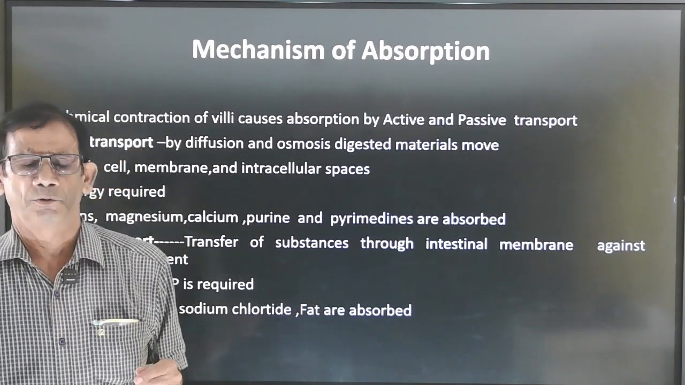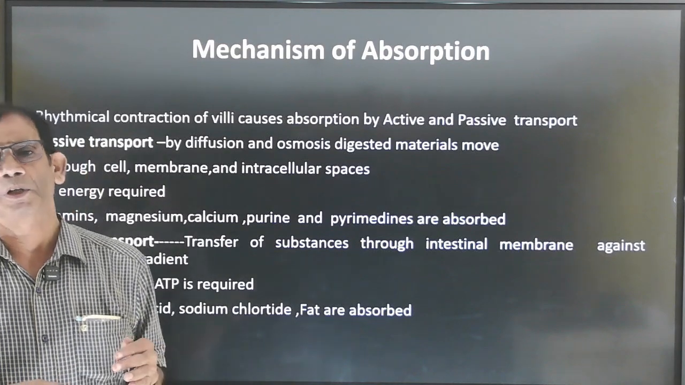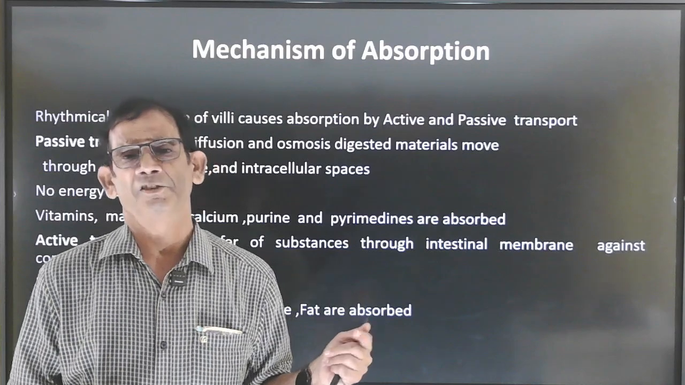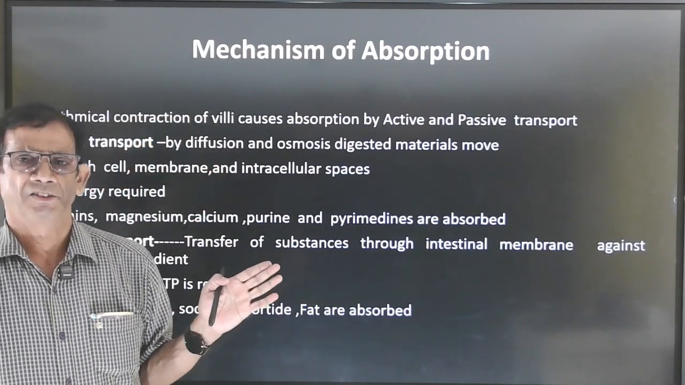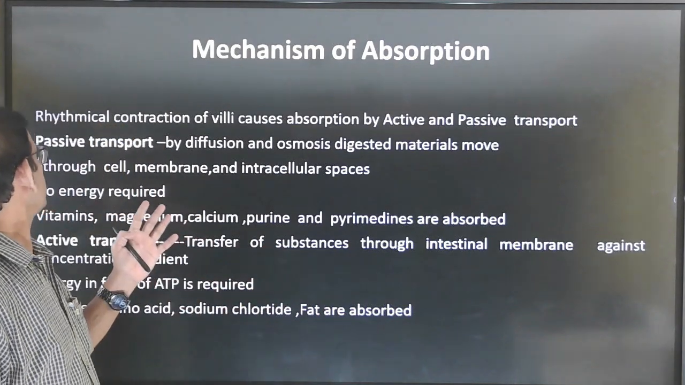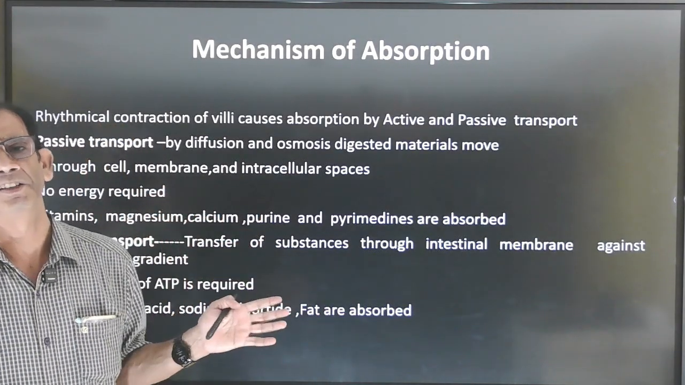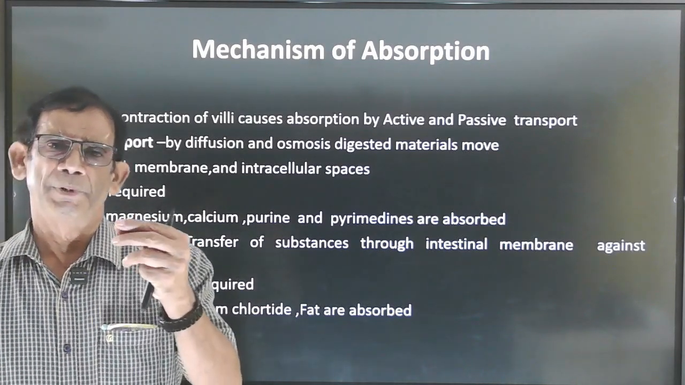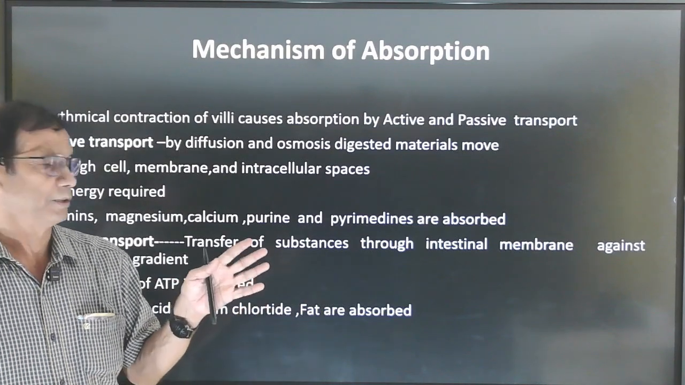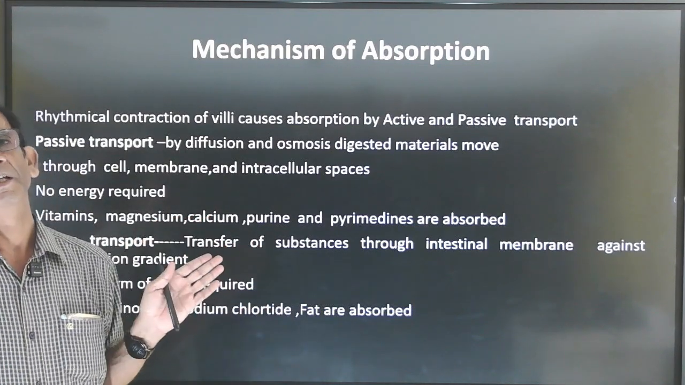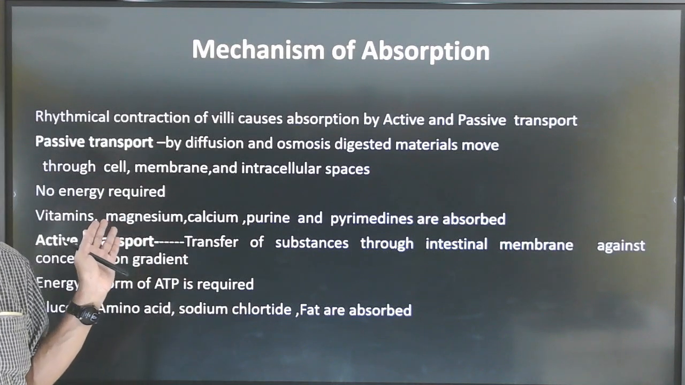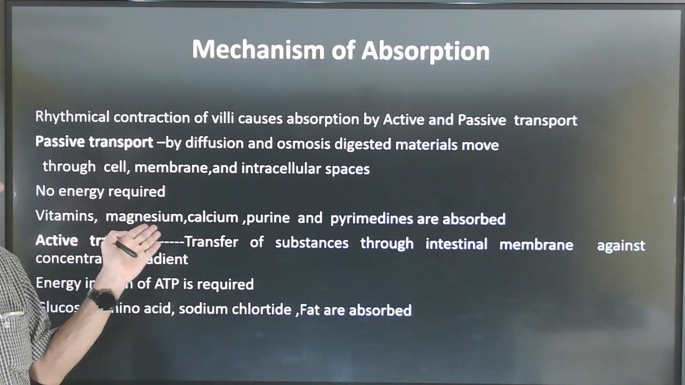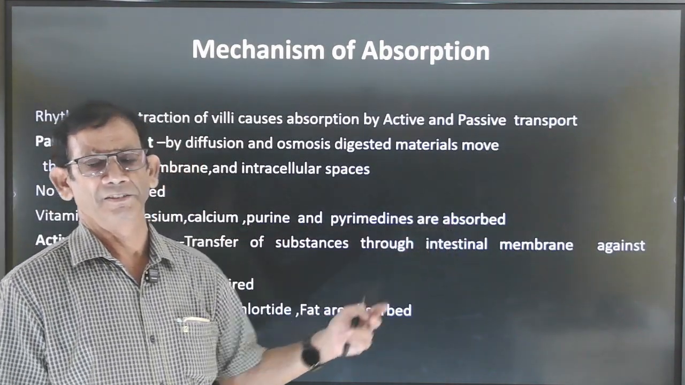Actually, there are two types of transport that occur in case of absorption: passive transport and active transport. In passive transport, no energy is required, just diffusion. Due to diffusion and osmosis, the nutrient materials in liquid form pass from one side to another. And what are the materials here in case of passive transport? The materials transported are vitamins, magnesium, calcium, purine, and pyrimidine substances.